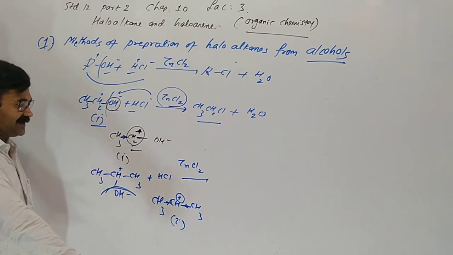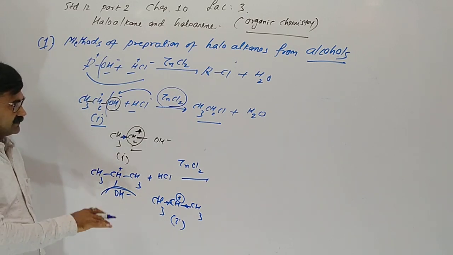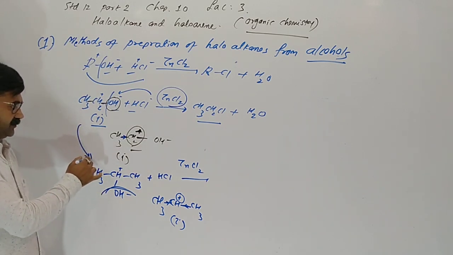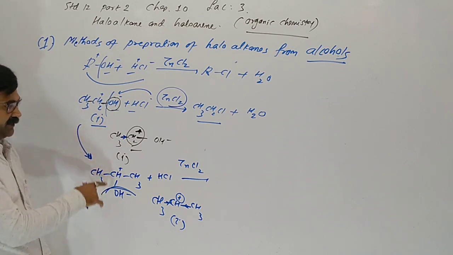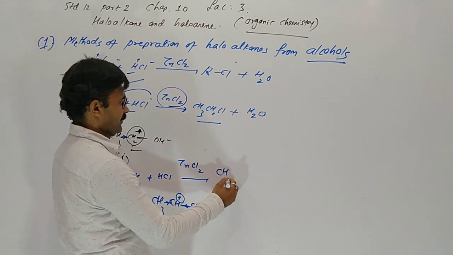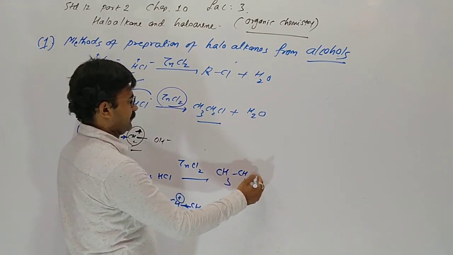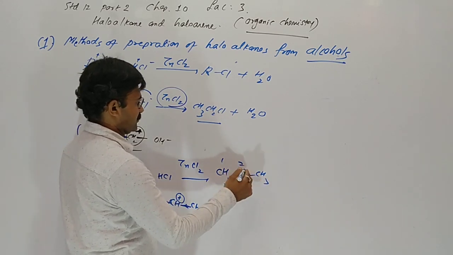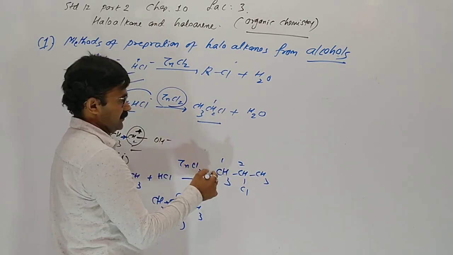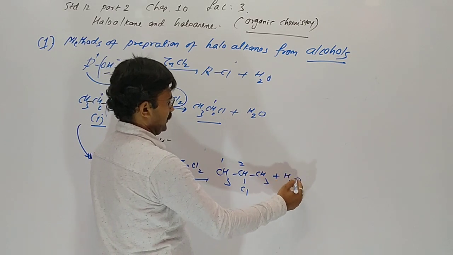So OH is removed easily, and a secondary alcohol gives a faster reaction than primary. Chlorine combines and gives 2-chloropropane, with removal of H2O.